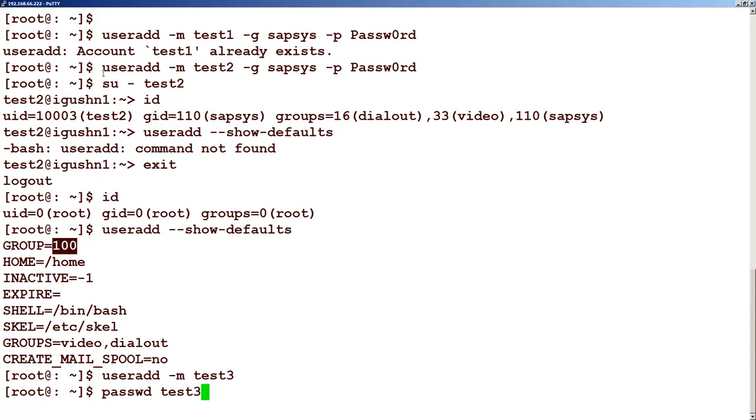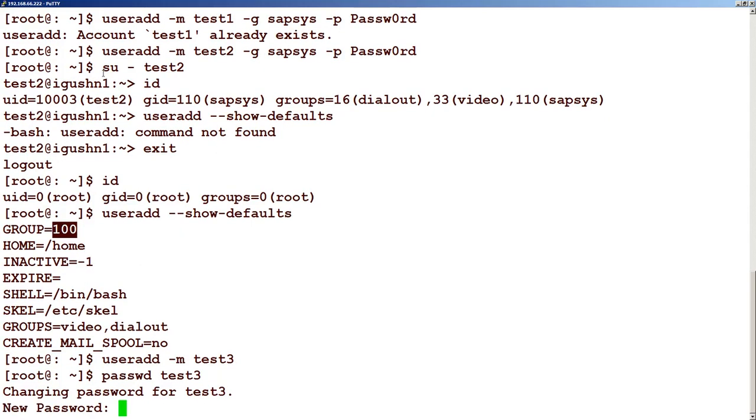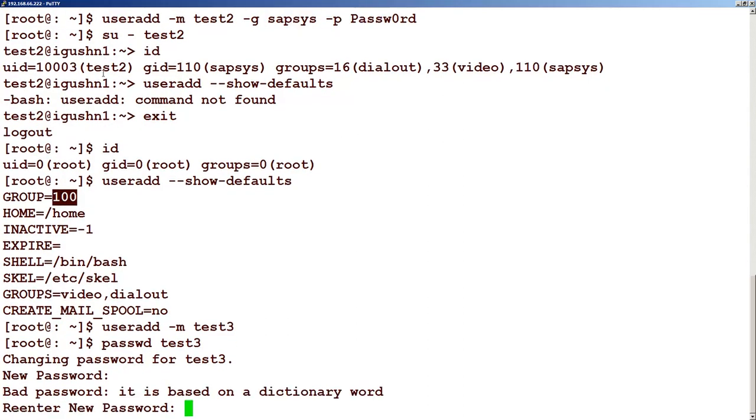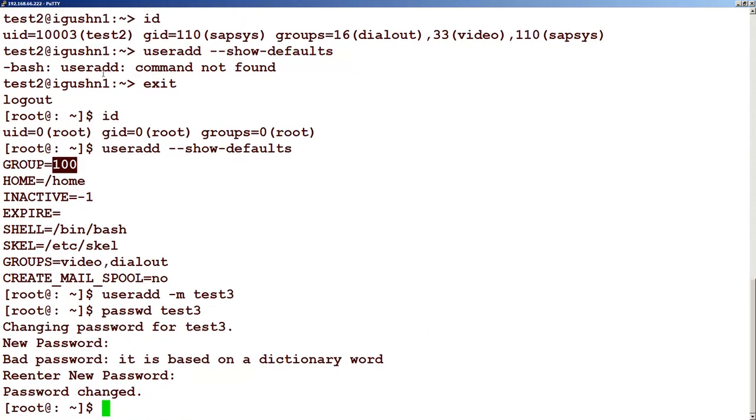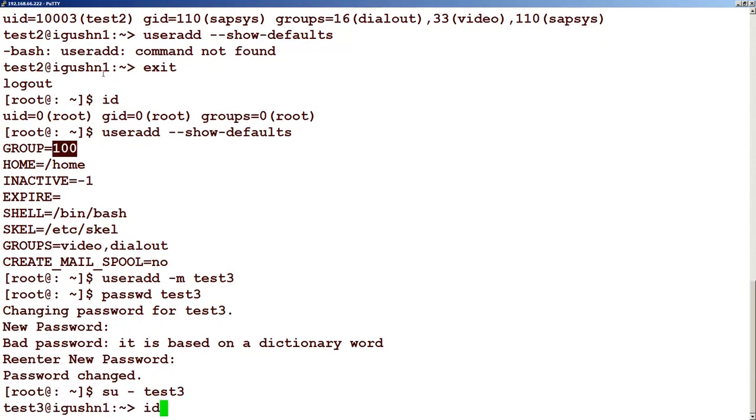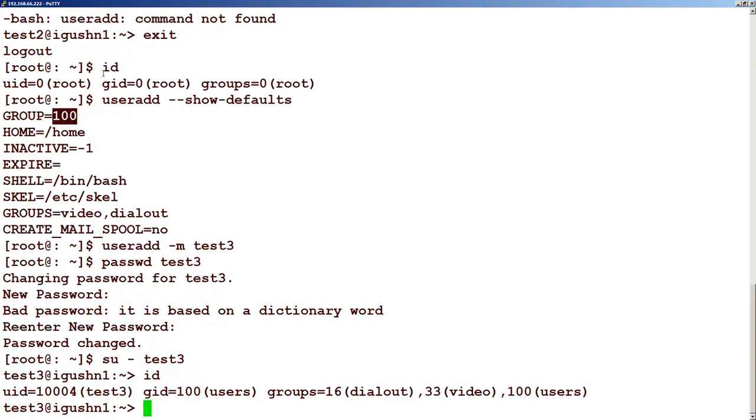This is where the root user can change the password and assign whatever password is required as per the company policy. The password is set. Now let's test whether this user is there: su - test3, and if you type id here,